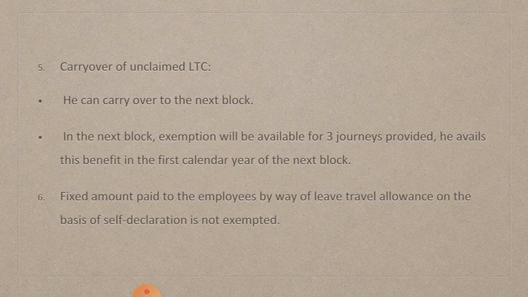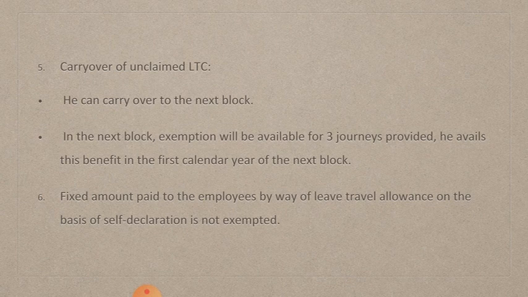They can carry over to the next block, but in the next block exemption will be available for 3 journeys provided he avails this benefit in the first calendar year of the next block. In the first 4 years, if they are not traveling and they want to travel in the next block, he must travel in the first calendar year of that block to claim this concession.